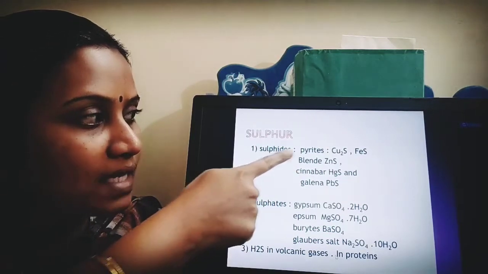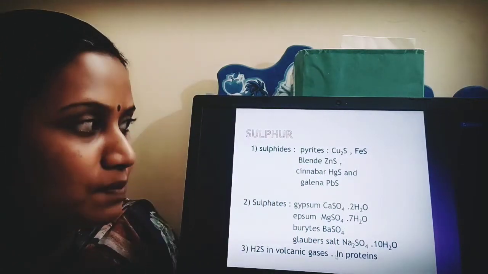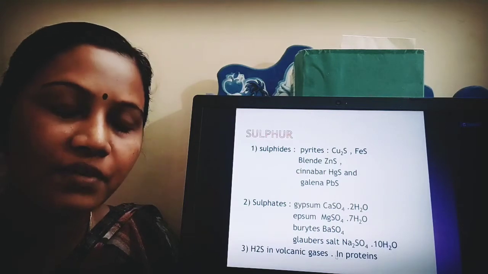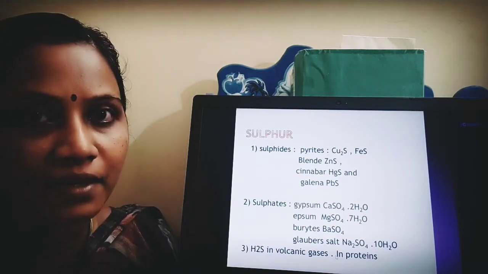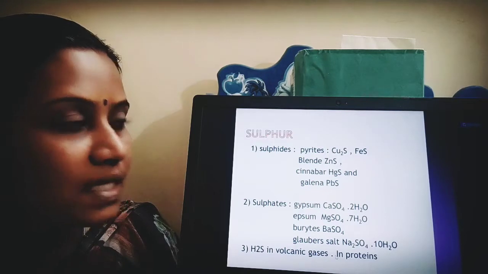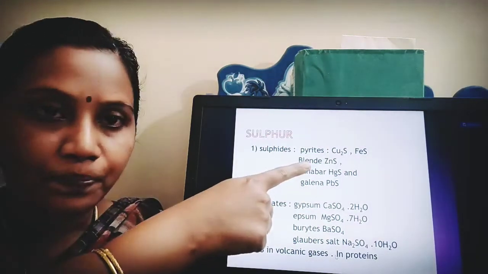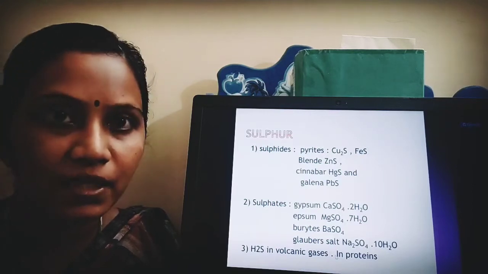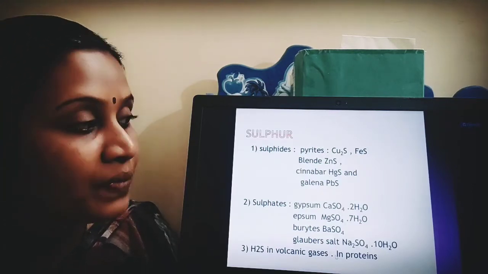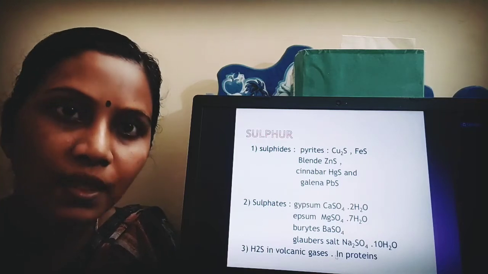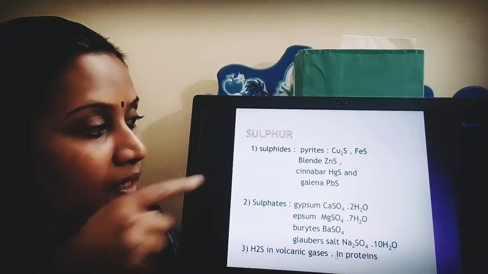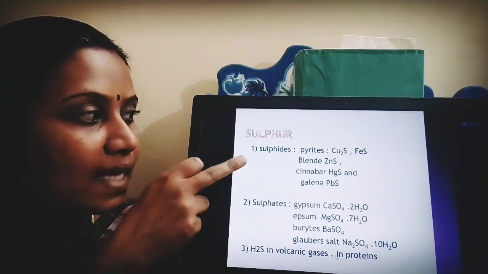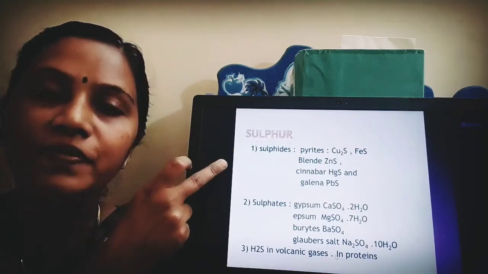So what is sulfur pyrites? Sulfur pyrites means copper sulfide, that is sulfur along with copper, referred to as copper sulfide, along with iron referred to as iron sulfide. So this is nothing but your pyrite form. Next, blend. Sulfide blend along with zinc, that is zinc sulfide. Then cinnabar along with mercury, that is mercuric sulfide. Then galena along with lead, that is lead sulfide. So this is the existence of sulfur in the form of sulfides.